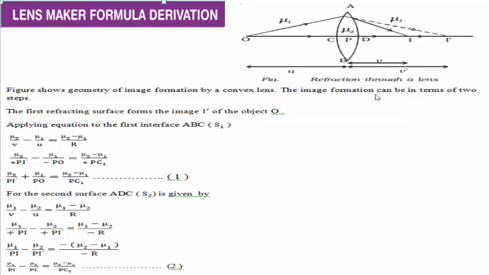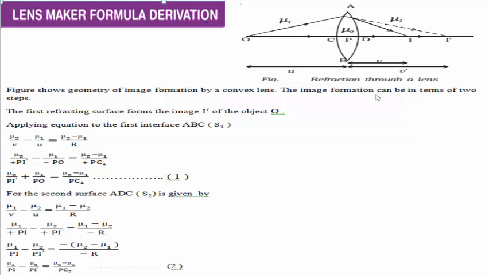Minus Nu1 divided by minus of PO, where PO stands for the object distance and it is taken as negative because the object distances are measured along the principal axis through the optical center, and this distance is measured opposite to the direction of incident light.